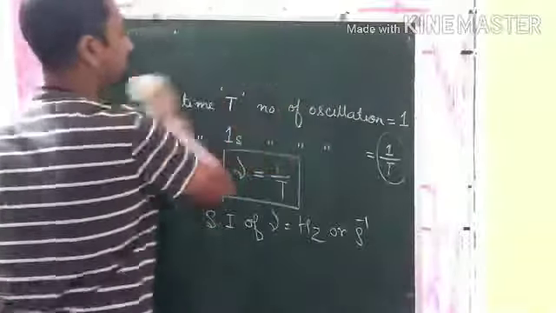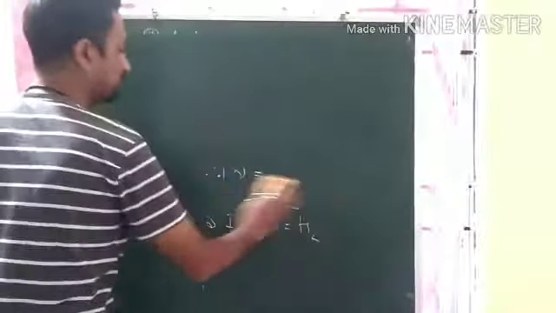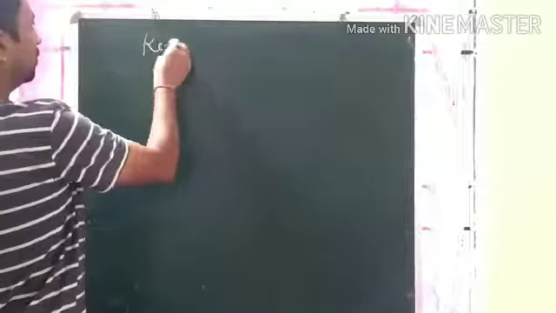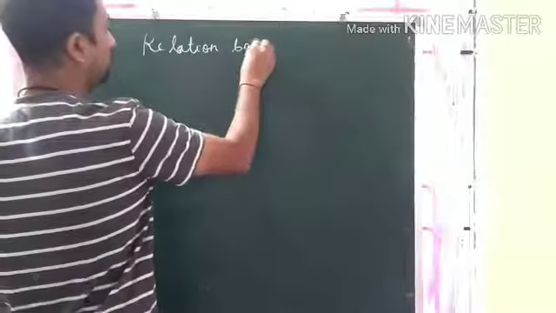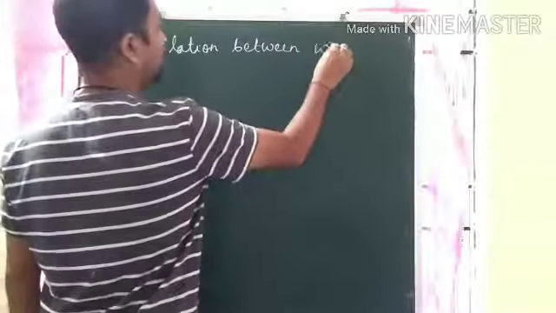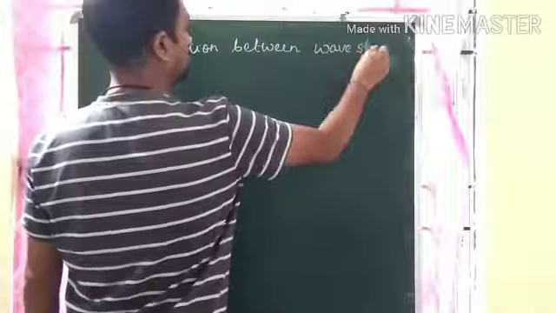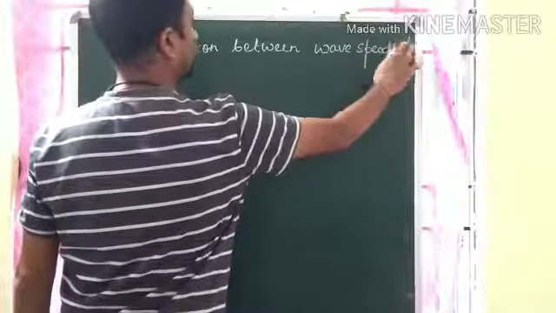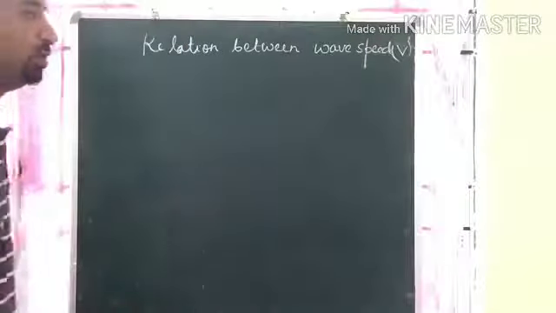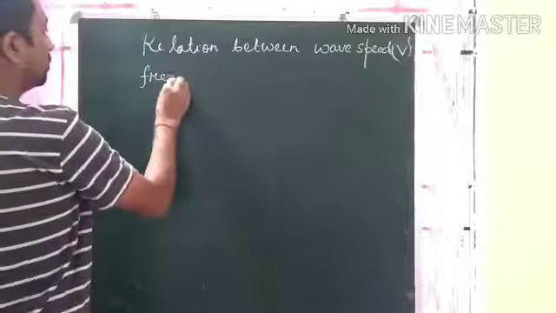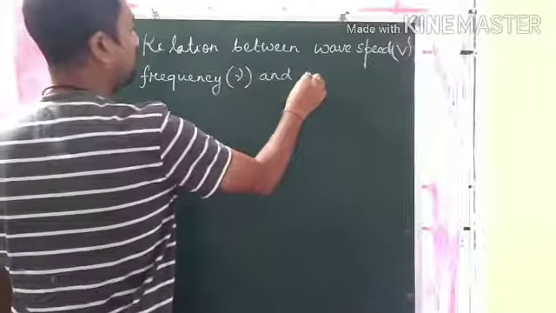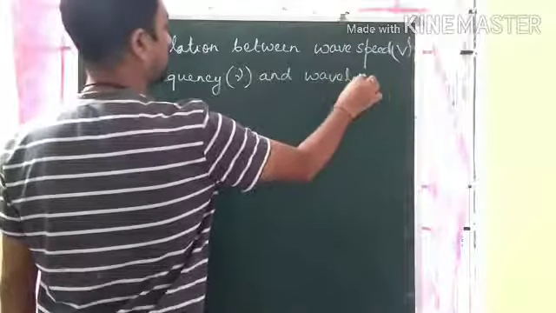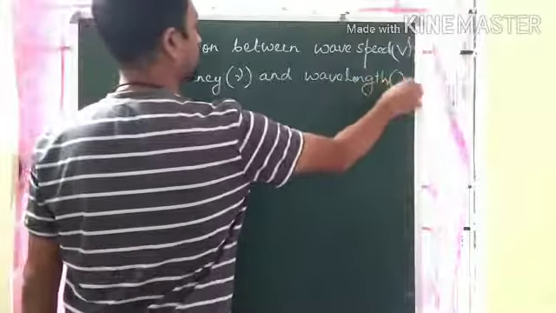Next one is the relation between wave speed v, frequency, a very important relation, frequency nu, and wavelength lambda.